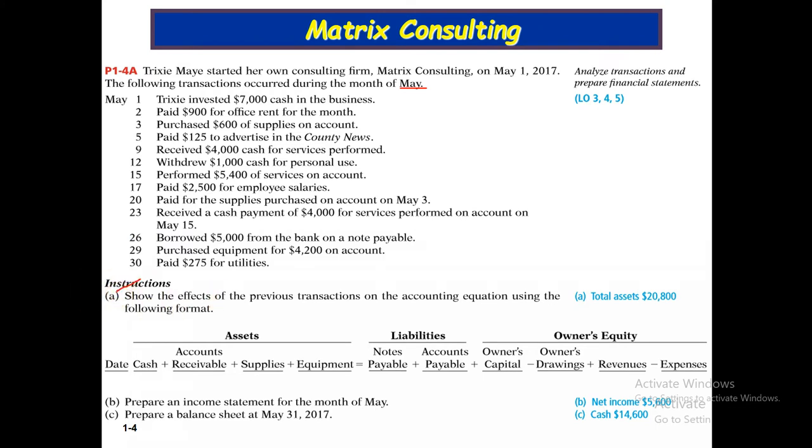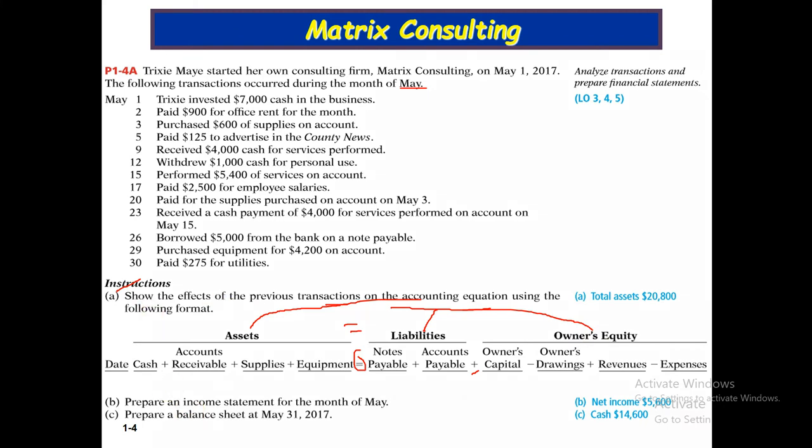The instructions say to show the effects of the previous transactions on the accounting equation, using the following format. The basic accounting equation is assets equal to liabilities plus owner's equity.